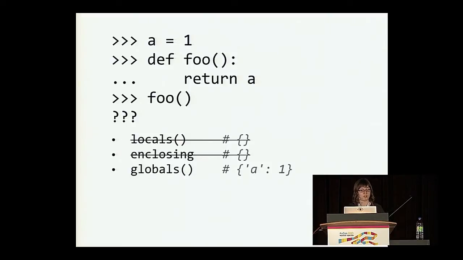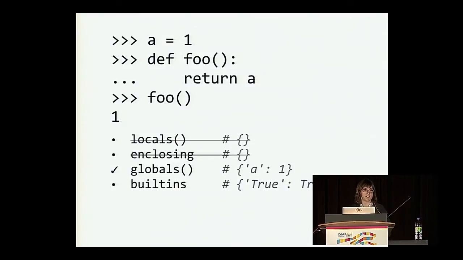Next, we'll look inside the global namespace, or global scope, which is the module-level definitions, and inside the interpreter, this a equals 1 is in the global scope. So we are successful here, and we resolve the name a. We know that it's supposed to be the value 1 because that's what it has inside the global scope, and we can return successfully. If we didn't find it there, the last place that we would look is inside the built-ins namespace, and this is what stores built-in names like True, for example, and binds them to their values.